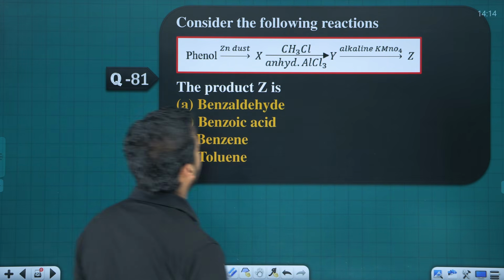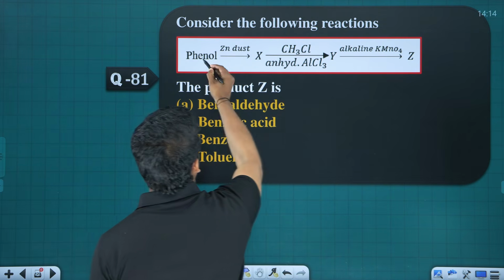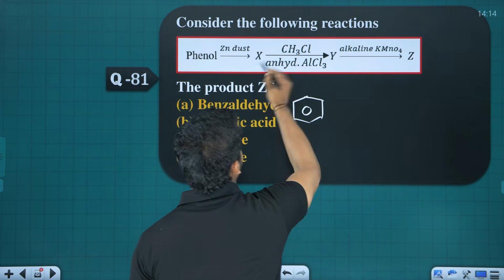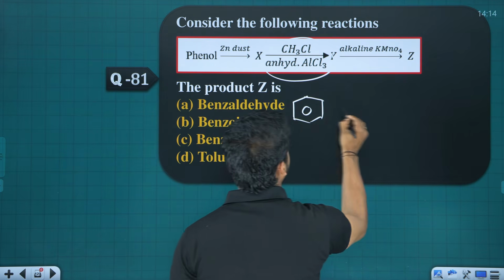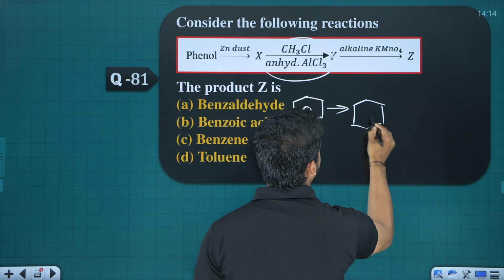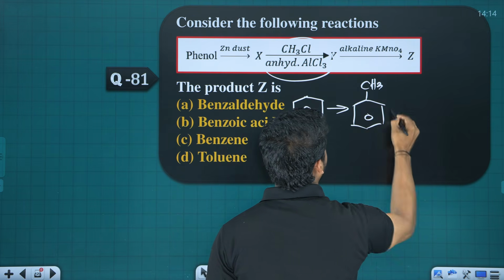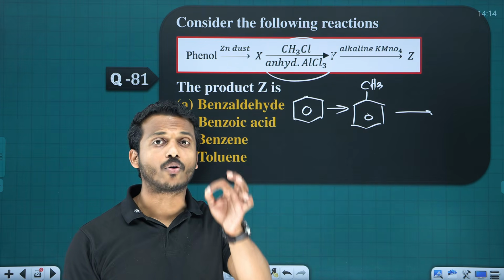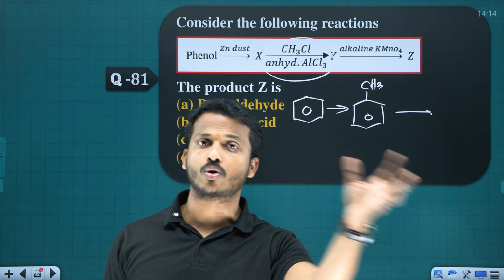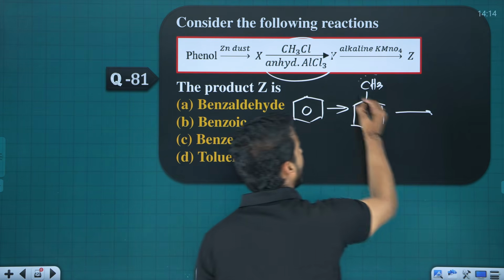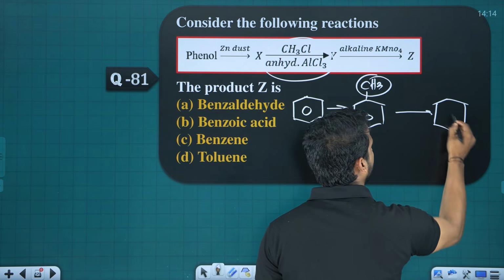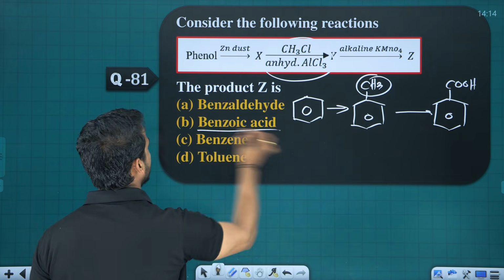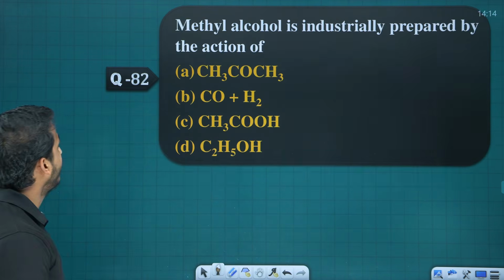Phenol, consider the following reaction. What is the final product? Phenol when treated with zinc, as already discussed, gives benzene. Benzene on Friedel-Crafts alkylation gives toluene. Toluene when treated with alkaline KMnO4, acidified KMnO4, which are strong oxidizing agents, the alkyl group is completely converted to acid. So benzene with an acid is called benzoic acid.